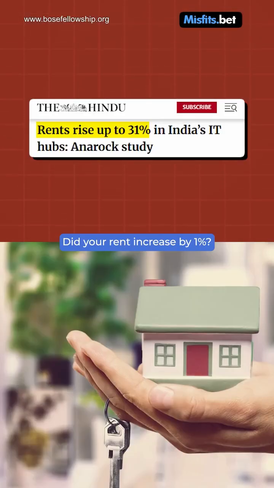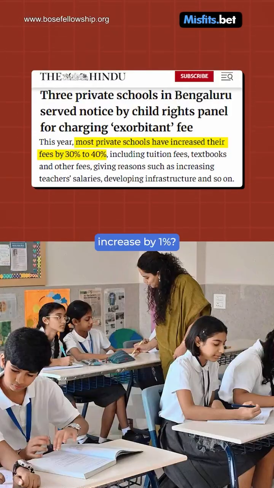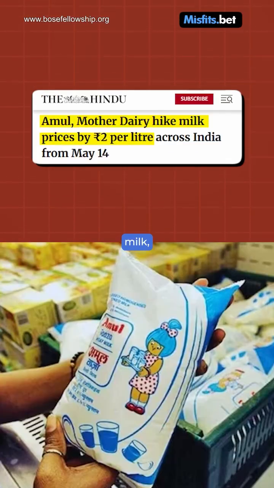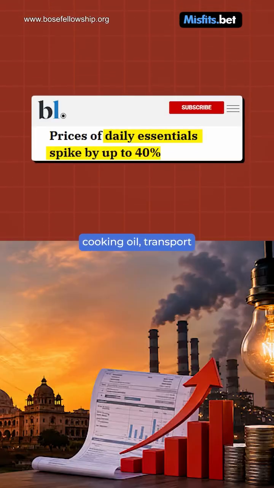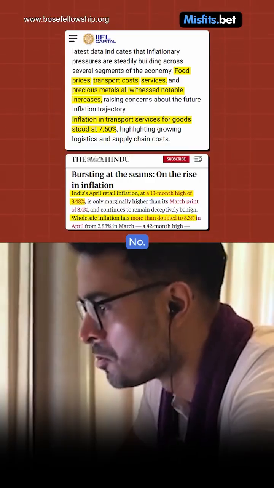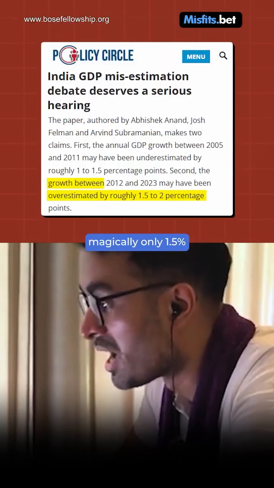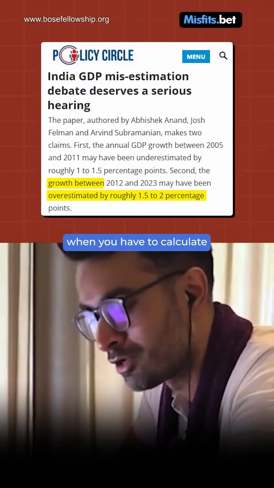Did your rent increase by 1%? Did your school fee increase by 1%? Did the vegetables, fruits, milk, medicine, electricity, petrol, cooking oil, transport, did all of that increase by only 1%? No. Then how is the economy's inflation magically only 1.5% when you have to calculate for real GDP?